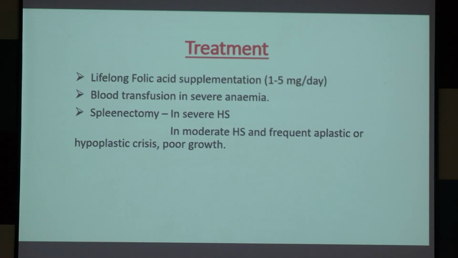And splenectomy in severe hereditary spherocytosis, or maybe moderate hereditary spherocytosis with poor growth, frequent aplastic or hypoplastic crisis, or there may be cardiomegaly. Okay.